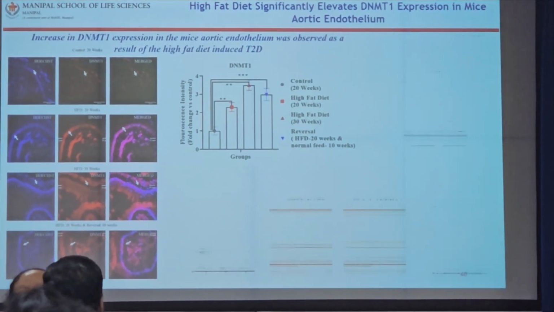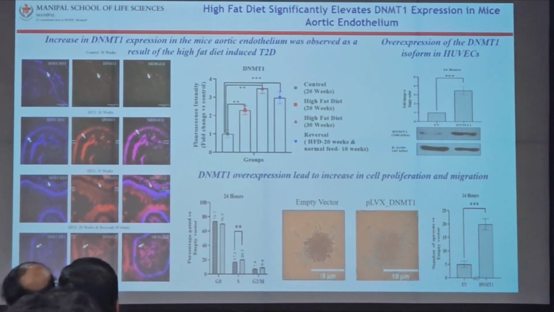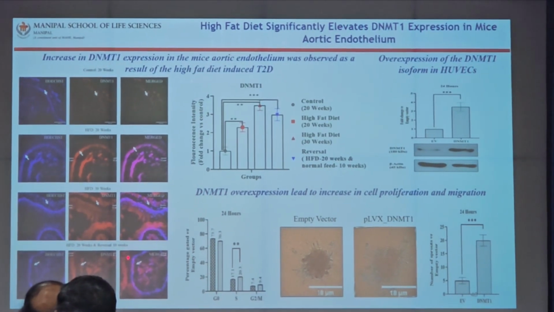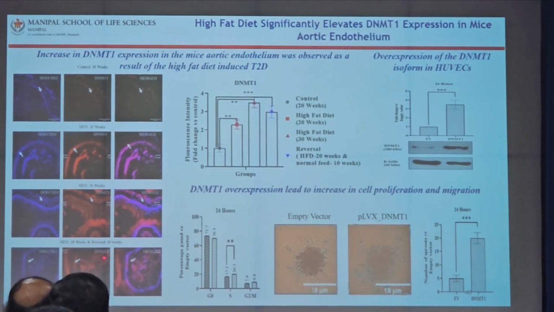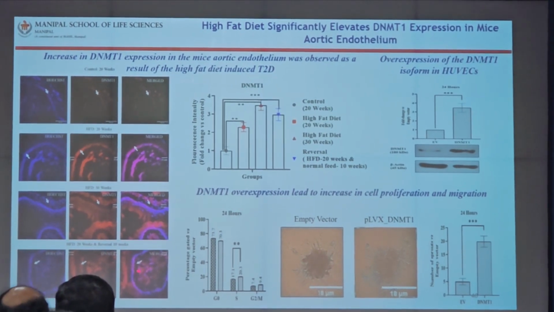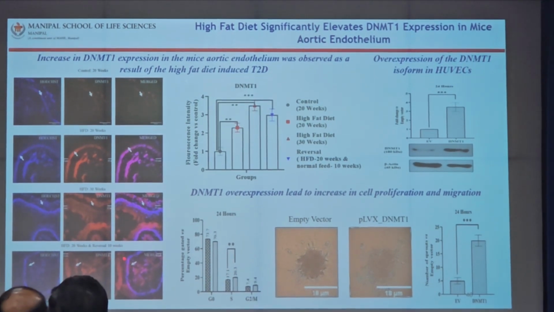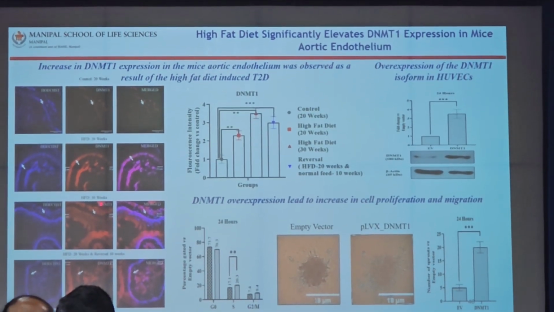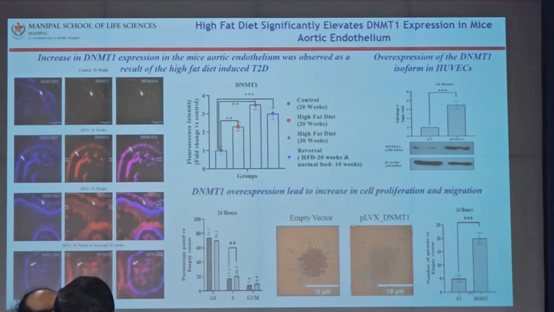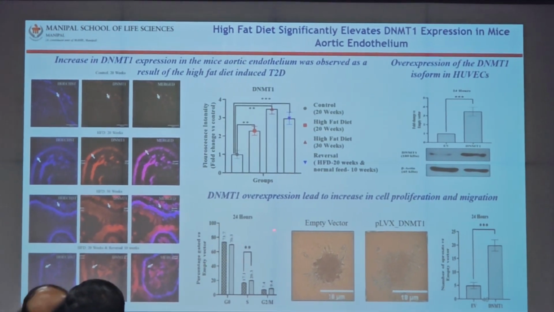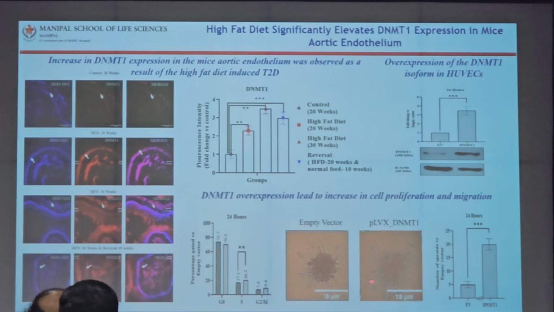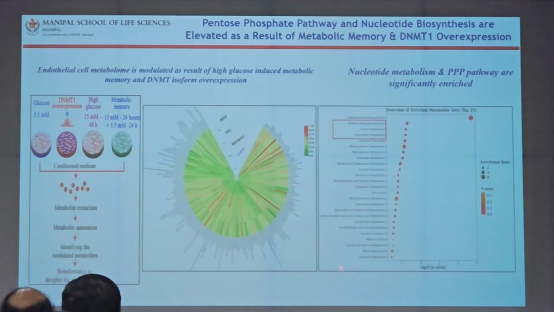So we developed mouse models using high-fat diet, and in the aortic cells we see again that despite reversal with a normal diet for 10 weeks, we still see more DNMT1 upregulation. It is there in the case of high-fat diet, but also 10 weeks after reversal we still see that memory. And in functional assays also, we see these phenomena.